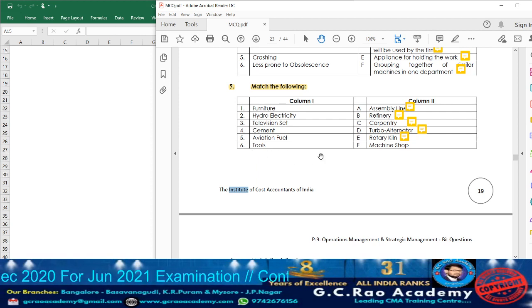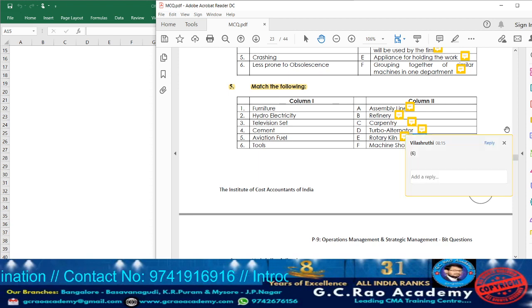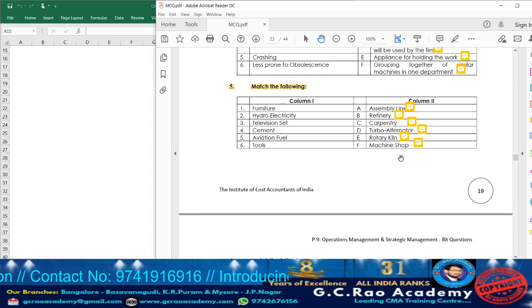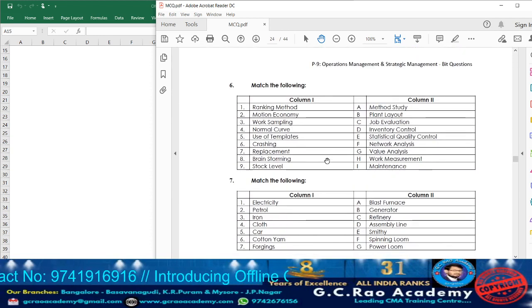Next, what we have? Tools. Tools will be utilized where? In the machine shop. So, accordingly, the answer will be point number 6. With that, question 5 is completed. Now, let us move on to question 6.